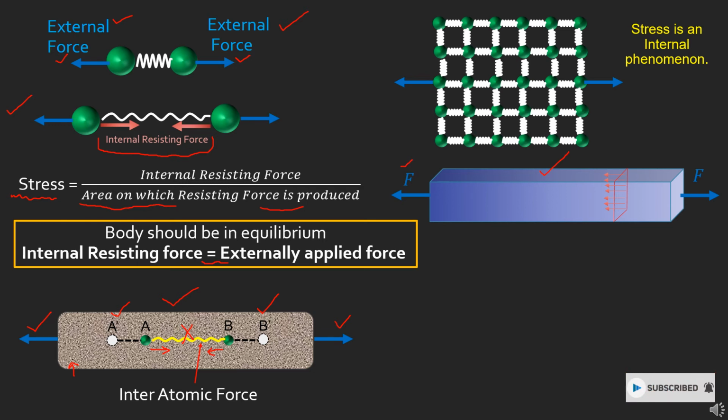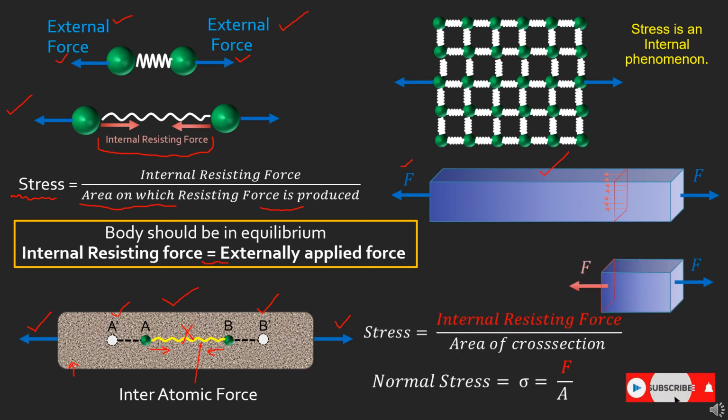This concept of internal resisting force has also been discussed in my previous video. If I analyze only this section, this is the external force, and the red color represents the internal resisting force. This internal resisting force F is the average force over this area, which was earlier shown with these small arrows.